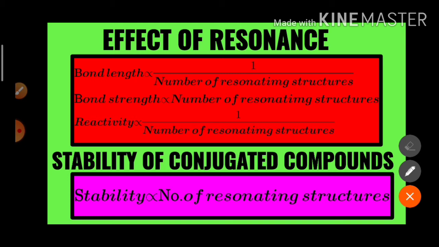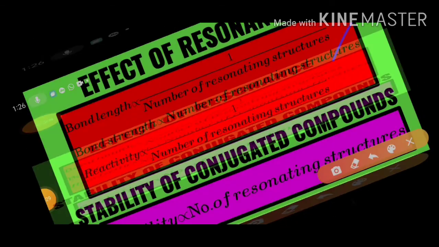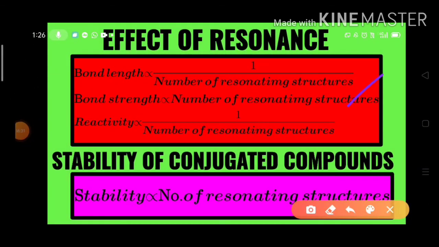If the number of resonating structures increases, then bond length decreases, and bond strength increases.